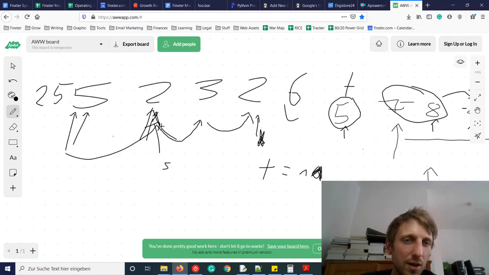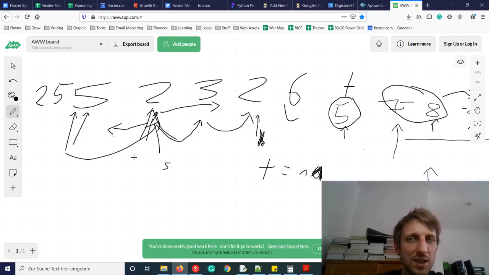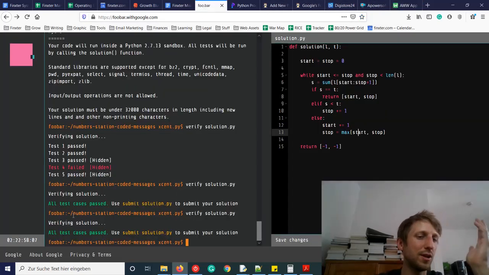Actually the start and stop index should at least point to the same element in the list. The stop index can go further, but it cannot be on the left of the sequence. That doesn't make sense because then we would have an empty sequence. So the stop index must be at least the start index. Now it took some time to figure out, but we still have plenty of time.